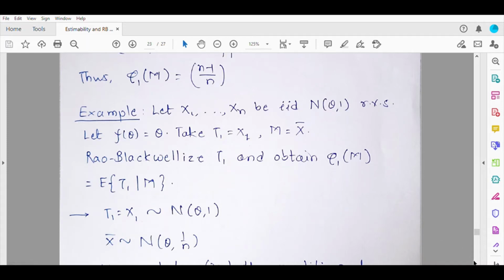Now recall a property of the normal distribution. The property says that if z1, z2, ..., zn are marginally normally distributed random variables, and every linear combination of the zi's again follows a normal distribution, then the joint distribution of z1, z2, ..., zn is again normal, an n-variate normal distribution.